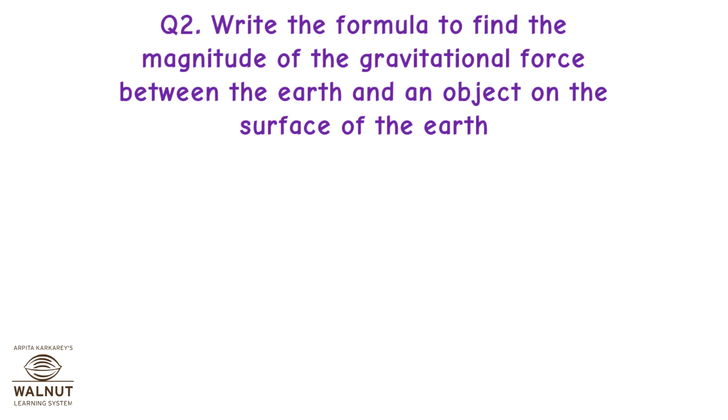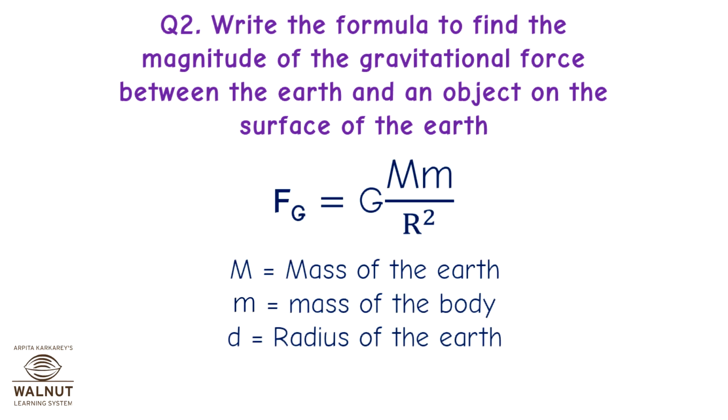Question 2. Write the formula to find the magnitude of the gravitational force between the Earth and an object on the surface of the Earth. Fg is equal to G into Mm upon r square, where M is equal to mass of the Earth, m is equal to mass of the body, r is equal to radius of the Earth.